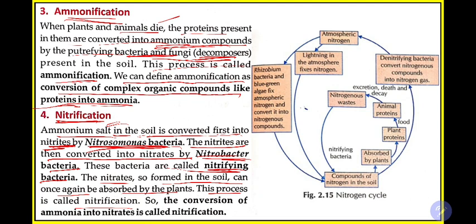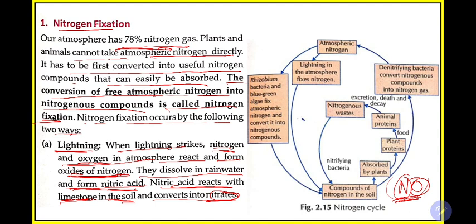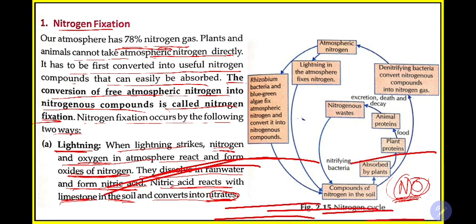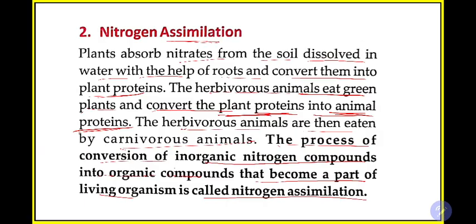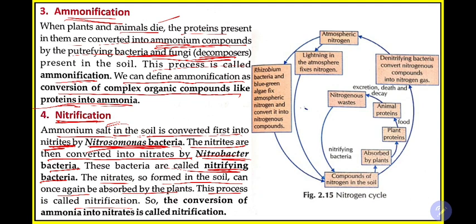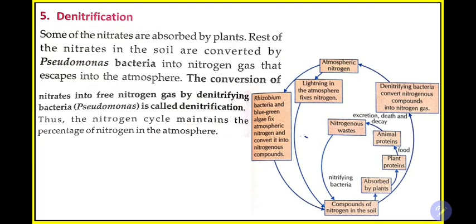So again, ultimately after all this process, we have converted the same thing that we converted in the first step. You can see in the first step we converted it to nitrates. Again we have converted this to nitrates, the same, we are back to the same place. So the conversion of ammonium into nitrate is called nitrification, and this nitrate is again usable by plants. So we have completed one cycle, started from one place, then after some steps we are back to the same place, and again the same cycle is repeated, okay.